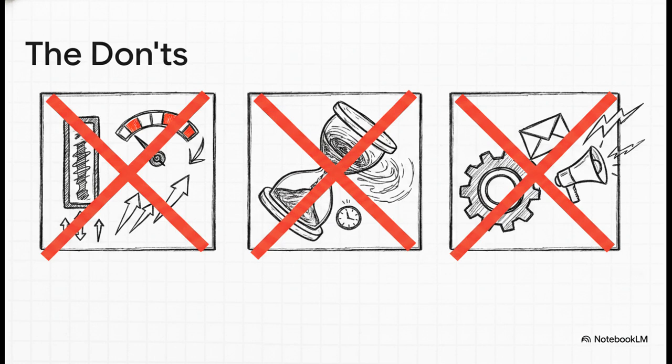Don't rely on auto-increment IDs generated by the database. Why? Because every single retry gets a brand new ID, completely breaking your deduplication. Don't use non-deterministic functions like now inside your transformations, because a retry is going to generate a new timestamp, which changes the output. And please never mix external side effects like, say, sending an email directly inside your data transformation steps.